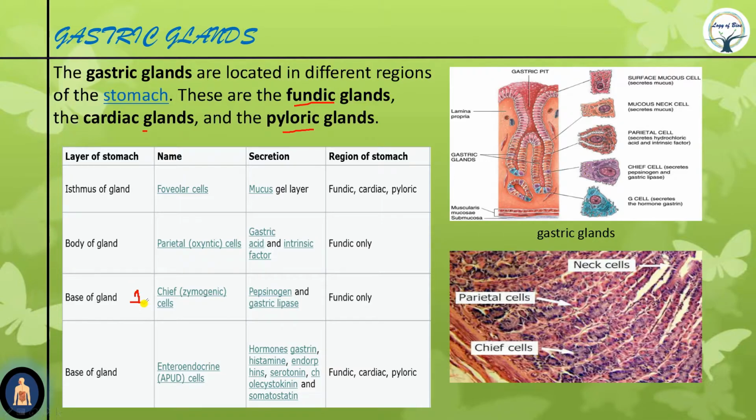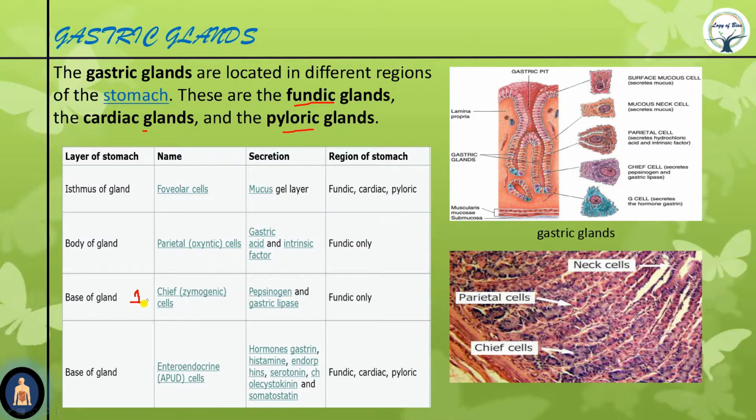And renin production stops in adult mammals. Why? We will discuss that in our next video. And pepsinogen has an autocatalytic property, meaning it can catalyze itself. Once some amount of pepsin is formed, the rest of the pepsinogen can be converted into pepsin by pepsin itself. This is called the autocatalytic property. We will discuss this in the physiology of digestion in our next video.